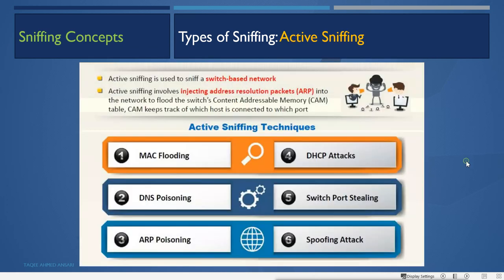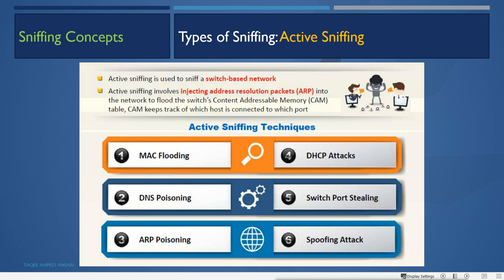Now if you don't have a hub or wireless network, you will find a switch network. In a switch network, all the devices are connected to the switch. Now remember, a switch doesn't broadcast, a switch does only unicast. So when you have a switch network, which is what you will mostly find, you can't do passive sniffing. The switch always does unicasting. It will not broadcast, it will not send the data to any other machine.